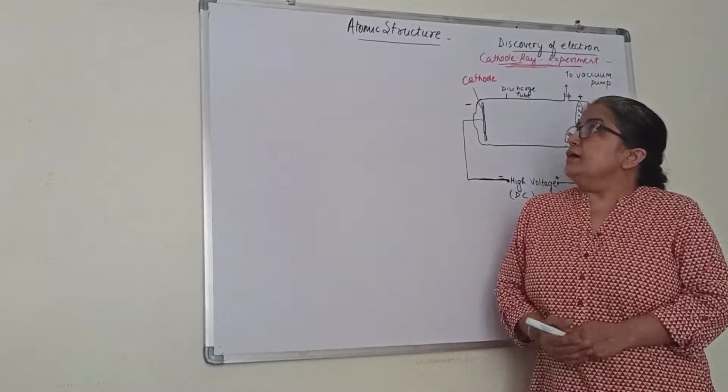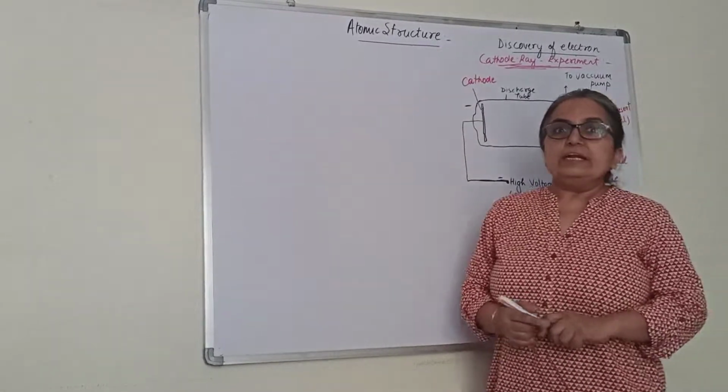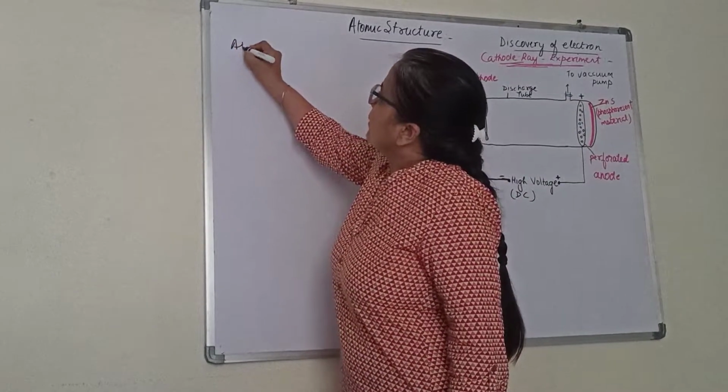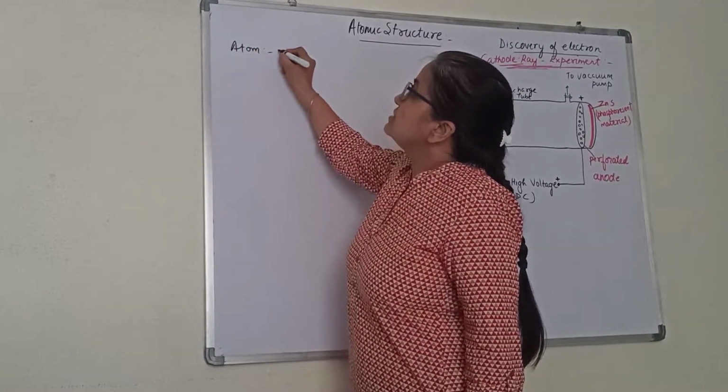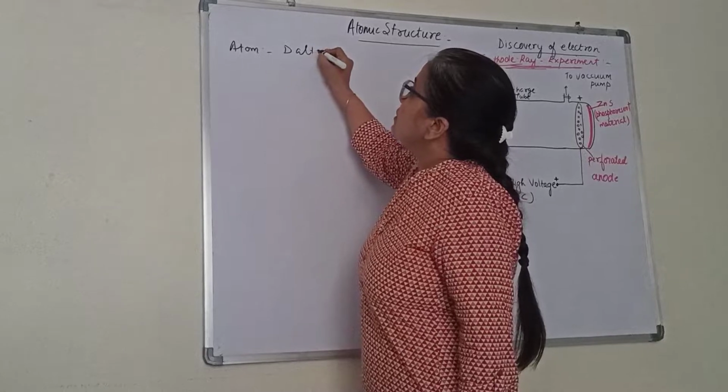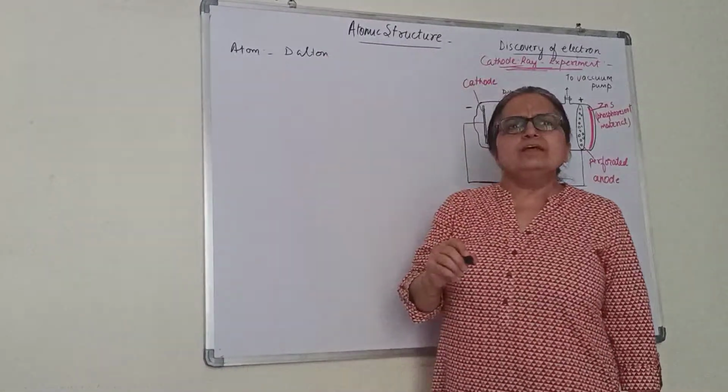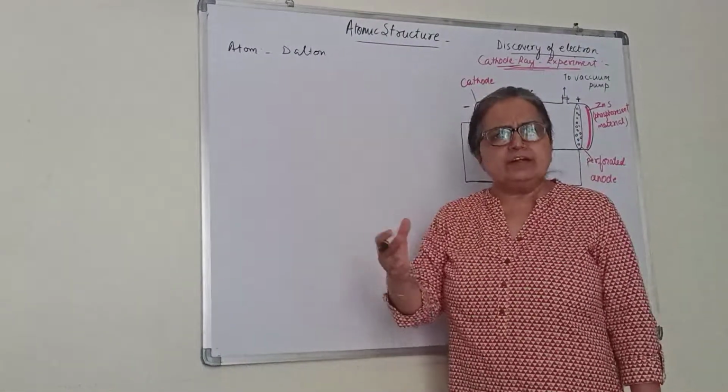As you all know, the term atom was given by Dalton. It was introduced by Dalton in around 1800s or so, 1808.